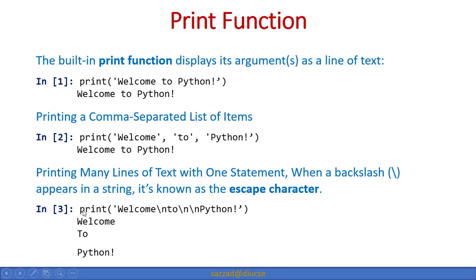So see here, we write welcome, then backslash n, that means new line, then to, then again new line, Python. That means it will display like this. First of all welcome, and then there will be a new line, and then to, and there will be two new lines. So first new line and second new line, and then Python. So we can do this by just using one print function.